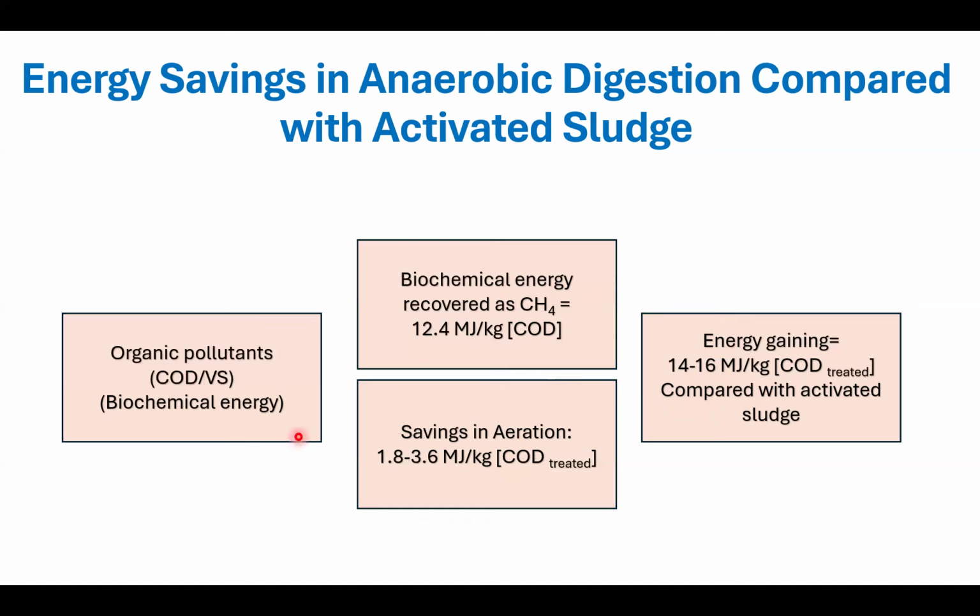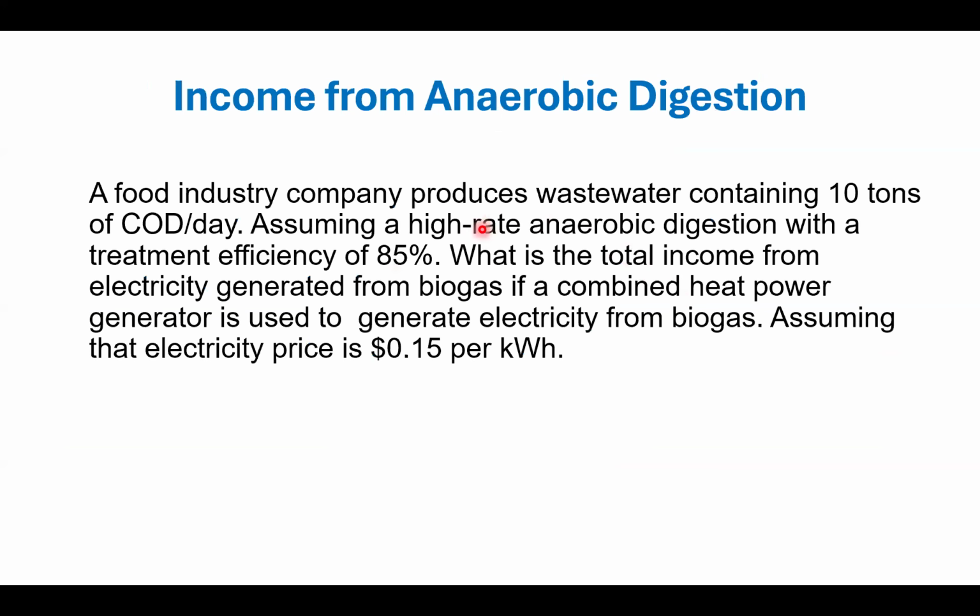This slide is taken from Professor Jules van Lier from TU Delft. And here is an example of how to use this information to calculate how much energy can be produced from anaerobic digestion.